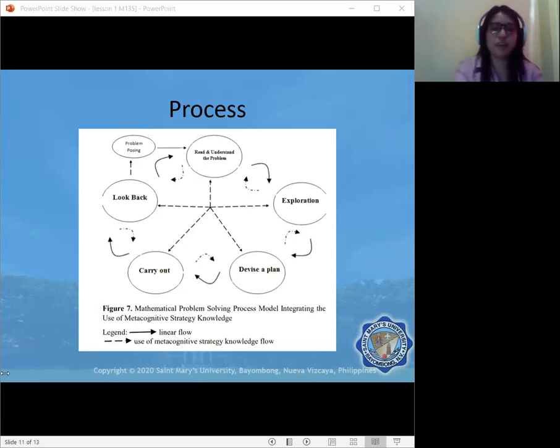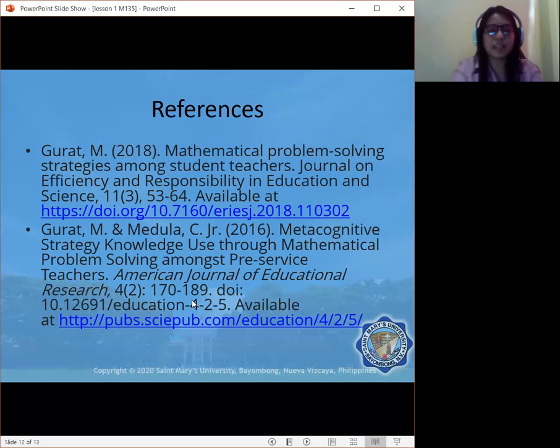So this is lesson 4, again, the definition and the process of problem solving. And these are the references. So I actually obtained the information from the references. It's in a research manuscript entitled Mathematical Problem Solving Strategies Among Student Teachers, and the other one is Metacognitive Strategy Knowledge Used Through Mathematical Problem Solving Among Pre-Service Teachers.